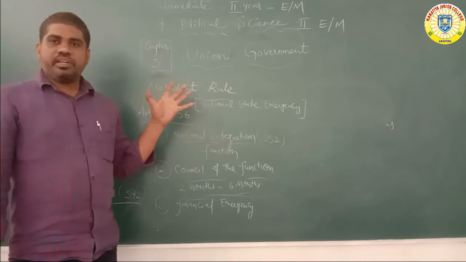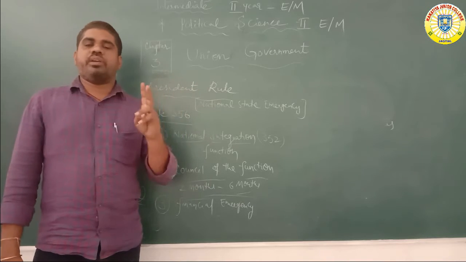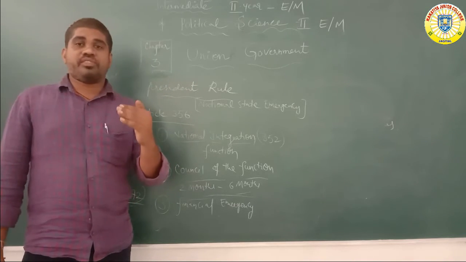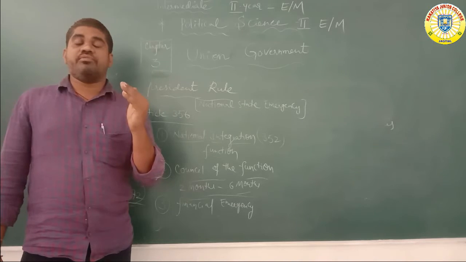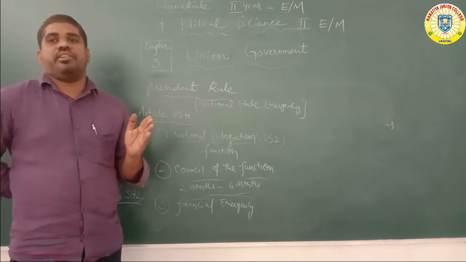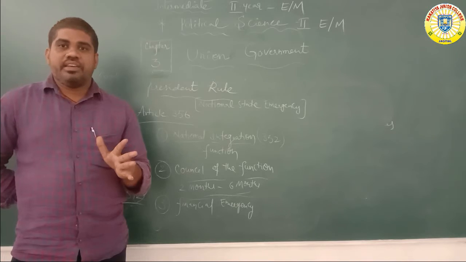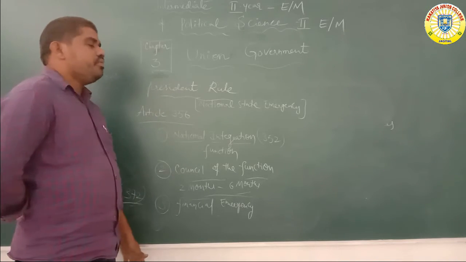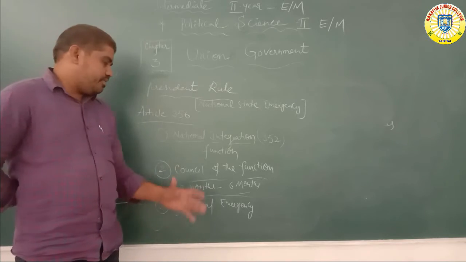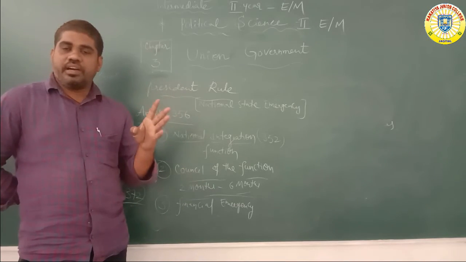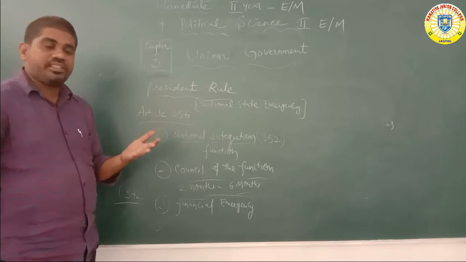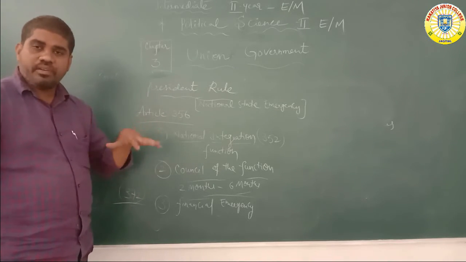Okay, today we will discuss mainly two types of topics. First one, the Union Council of Ministers, its functions and composition. Number two, the President's rule. The President's rule is also divided into three types of characters or three types of functions.